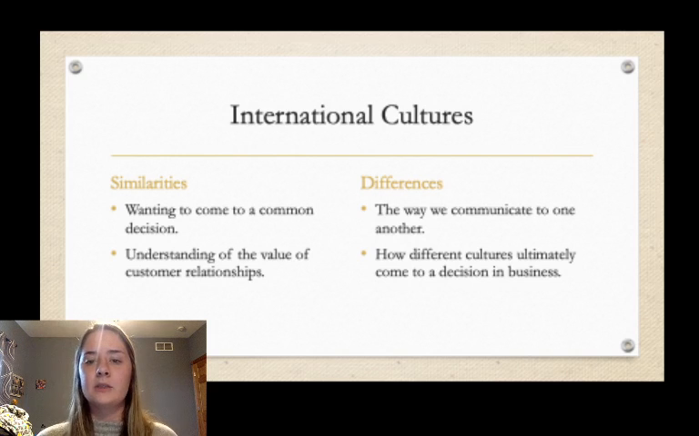Some differences is the way we communicate to one another, like I said about shaking hands with somebody who that is not seen as culturally acceptable. How different cultures ultimately come to a decision in business. So with China, business decisions come and they take longer, when in America we're looking to make a fast deal and make money off of a quick deal, whereas China will spend the time to make sure that they're getting everything that they want.